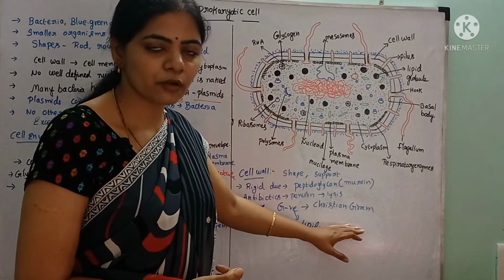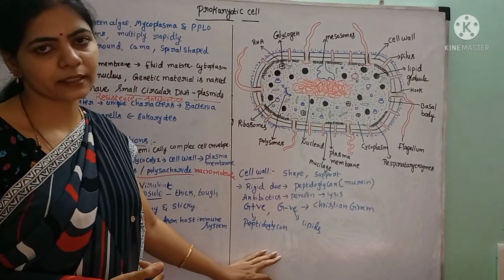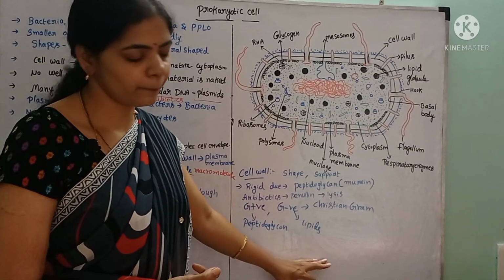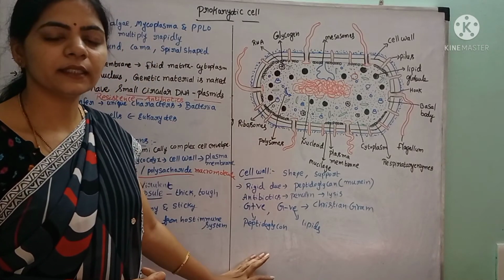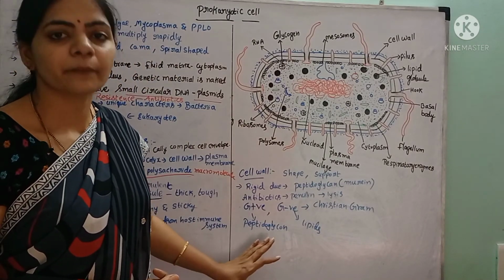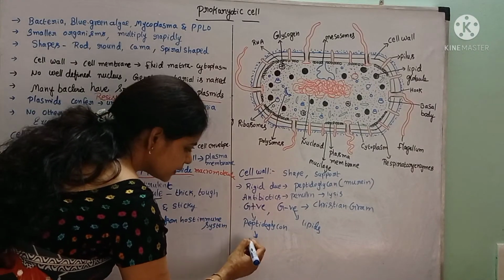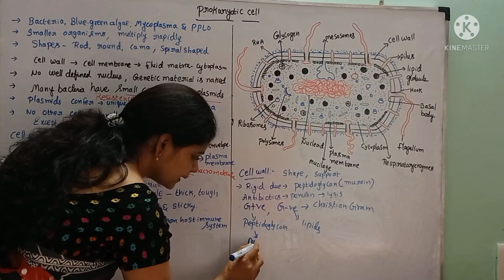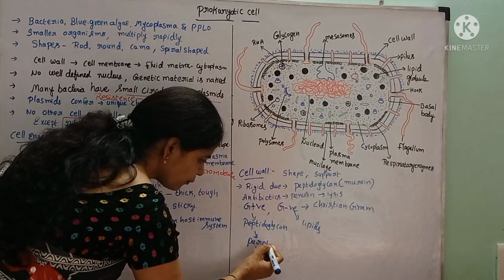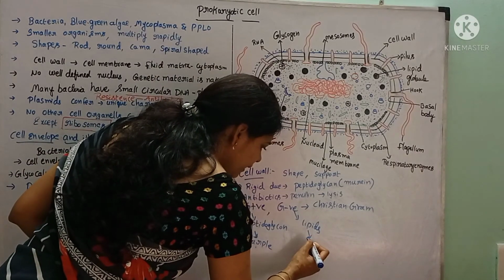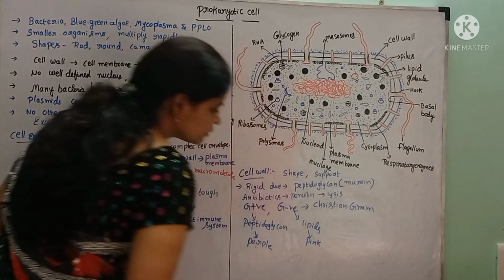Christian Gram introduced a staining technique for differentiating gram-positive and gram-negative bacteria. Gram-positive bacteria, which consist of peptidoglycan, appear purple after staining, whereas gram-negative bacteria appear pink.